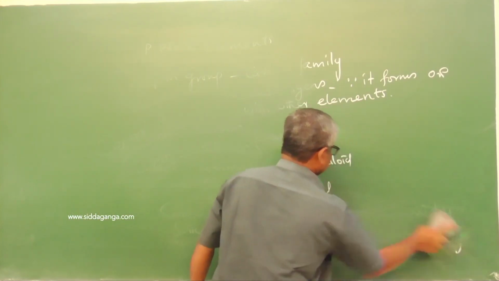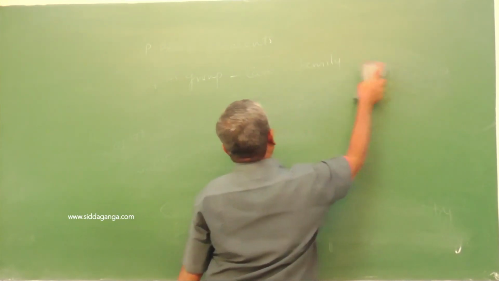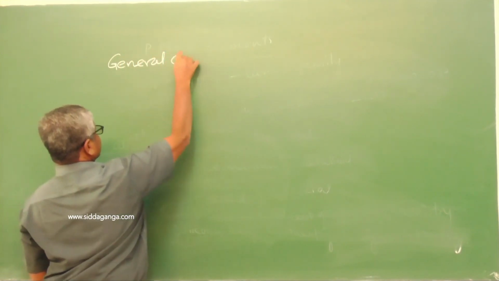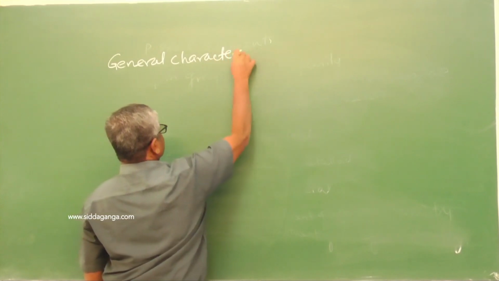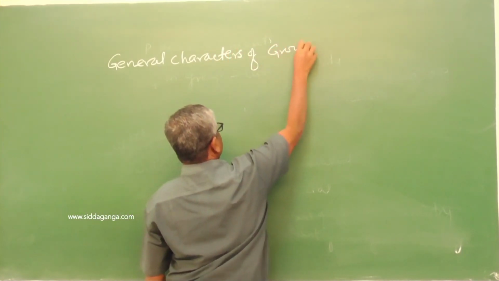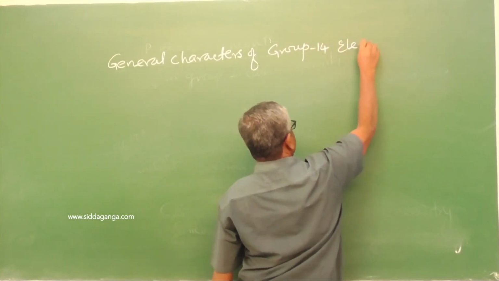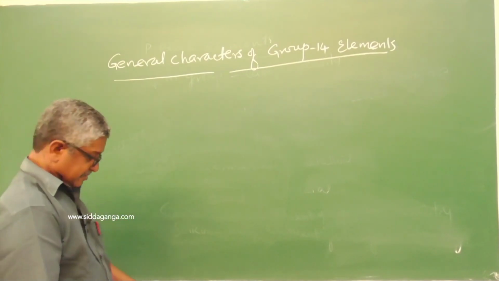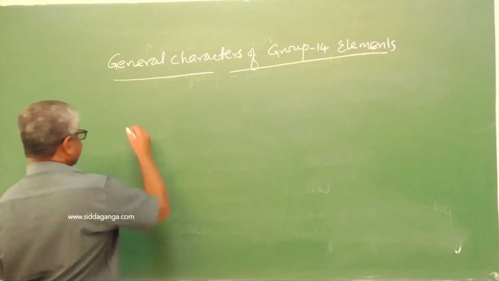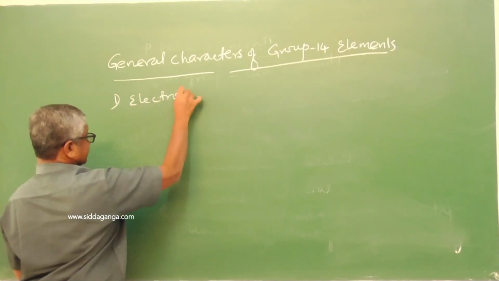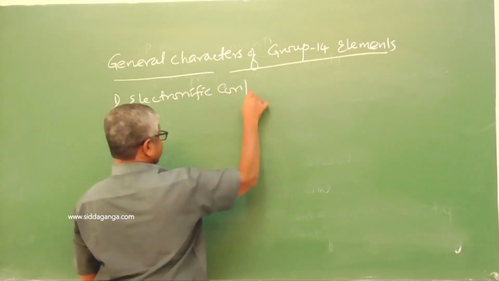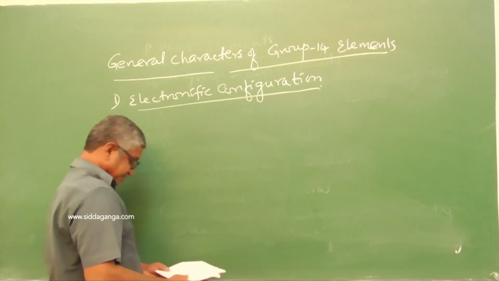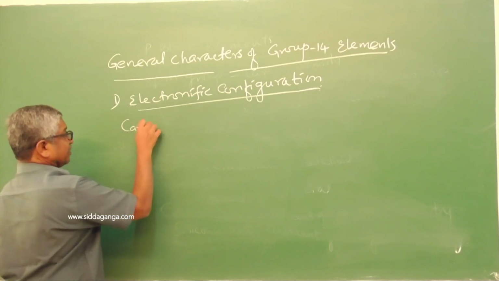The first general character is electronic configuration. The elements one by one: carbon,